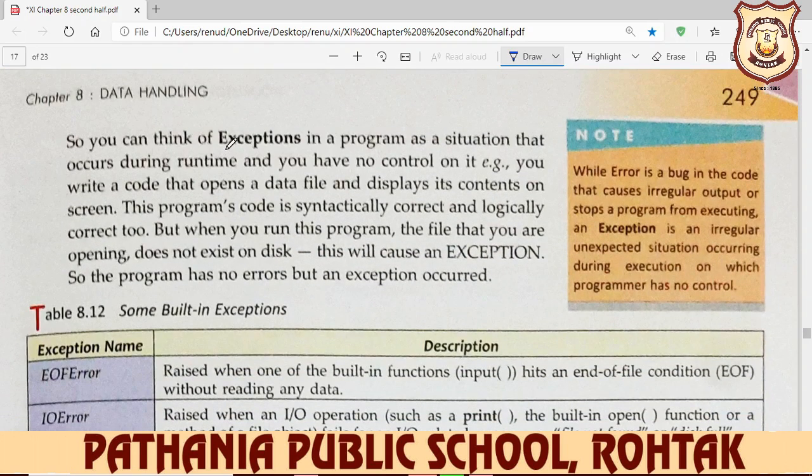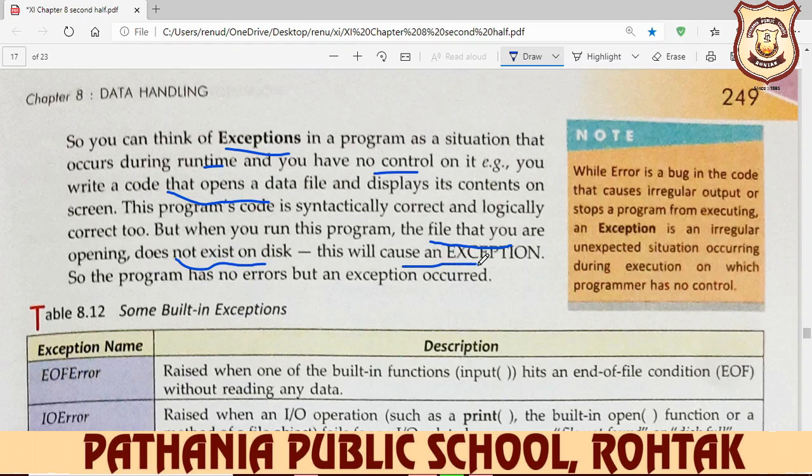An exception in a program is a situation that occurs during runtime and you have no control over it. For example, you write code that opens a data file and displays its content on the screen. The program's code is syntactically correct and logically also correct, but when you run this program, the file that you are opening does not exist on disk.